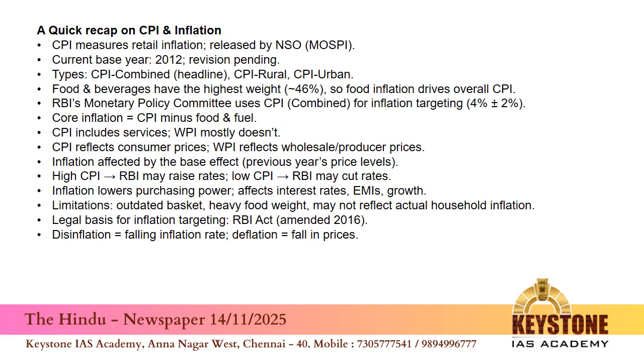Yes, here you can see a quick recap on CPI and inflation. So CPI measures retail inflation. Who releases the CPI? Who calculates all these things? It is the National Statistics Office, NSO. And the current base year we are calculating is 2012 and revision is pending. Then what are the types of CPI? CPI combined is there, CPI rural, CPI urban is there, and food and beverages, which we already saw. Food and beverages are approximately 46%.